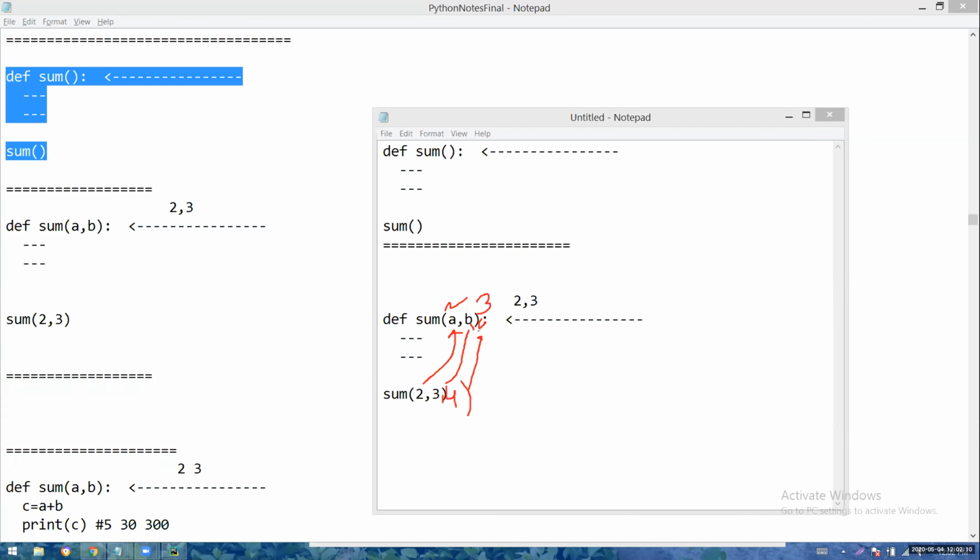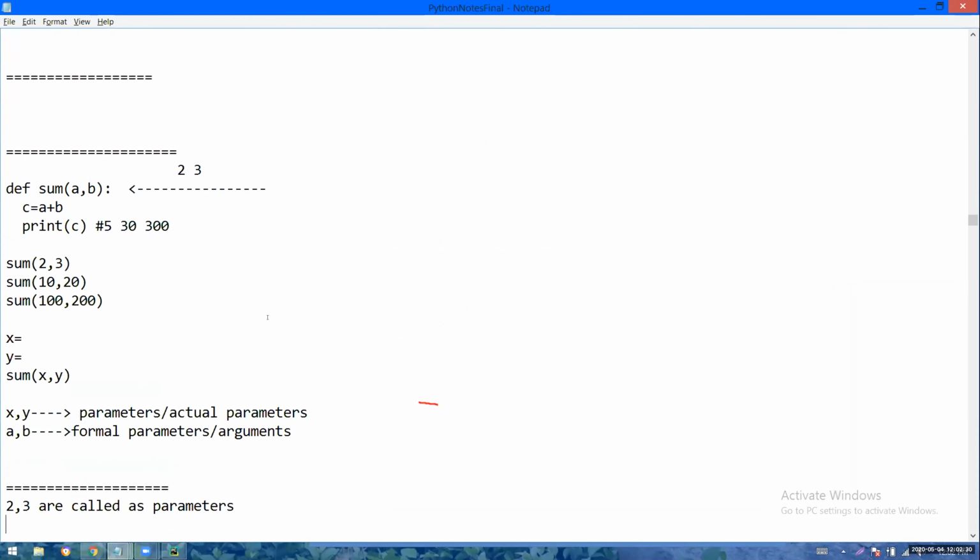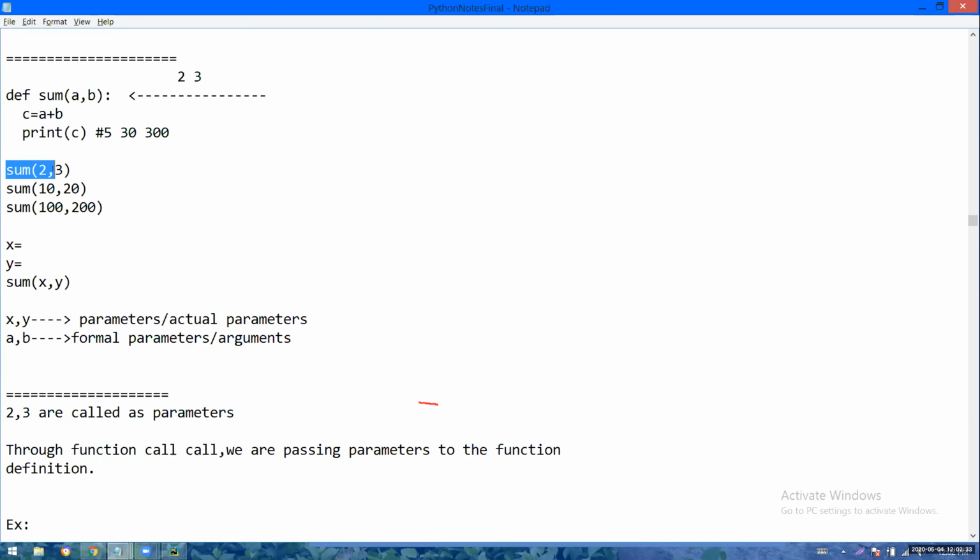So what I am telling is, if I pass some values, I should take some entities to hold them. Correct? Fine. So now see, I am calling the sum definition with 2, 3. The sum function will be called with 2, 3. 2 will be into A, 3 will be into B. 2 plus 3 will be equal to 5. So print C means what will be printed? 5 will be printed.